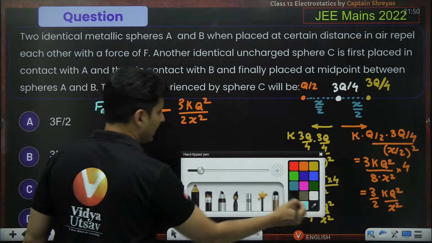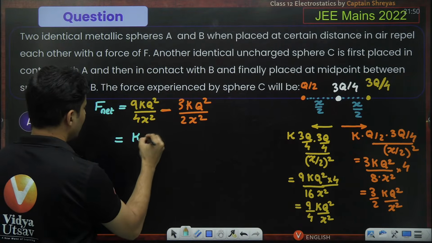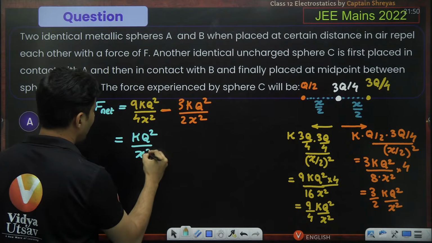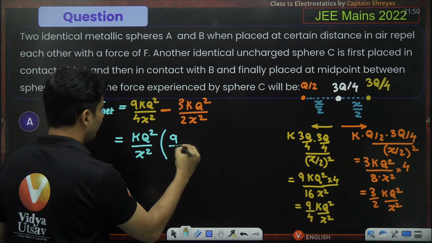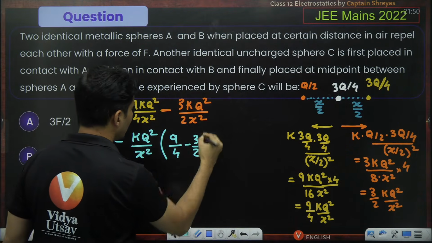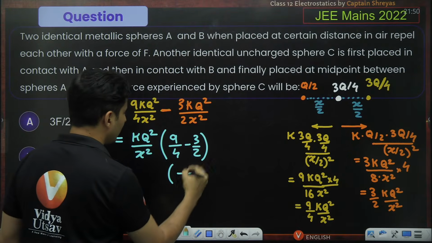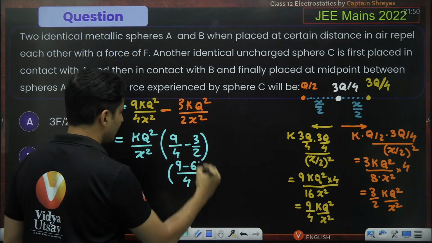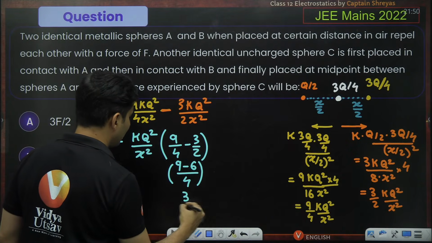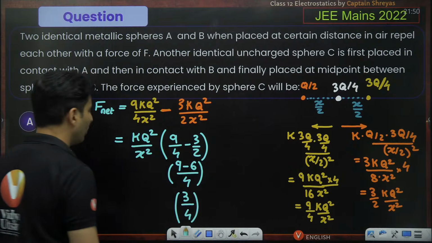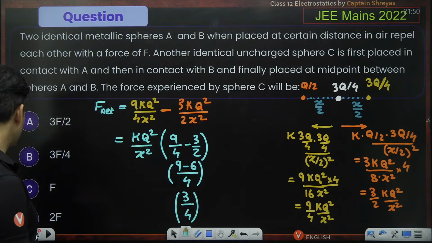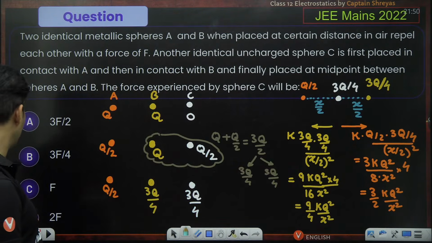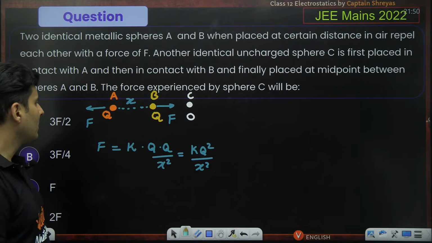So what will happen in the next step? Check this out. Kq square by x square is common. 9 by 4 minus 3 by 2. Let's just play with the brackets. Take the common LCM, which is 4. So that will be 9 minus 6, which is basically 3. So you will get 3 by 4 over here. But what is kq square by x square? It is right over here.